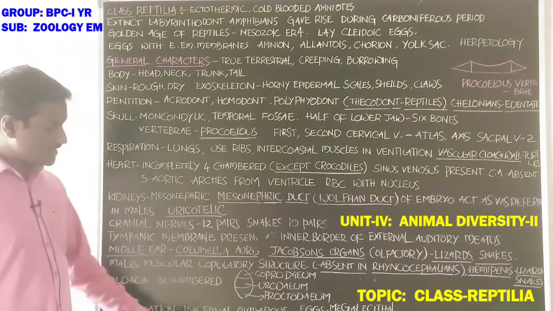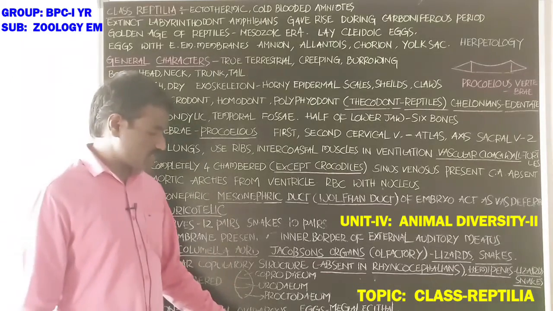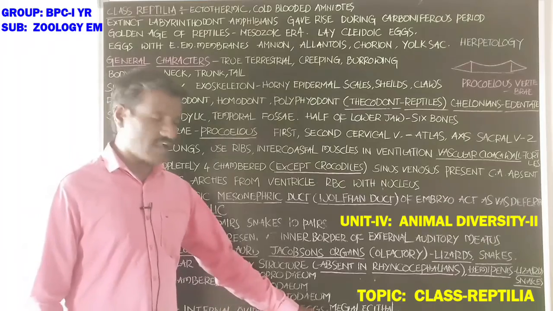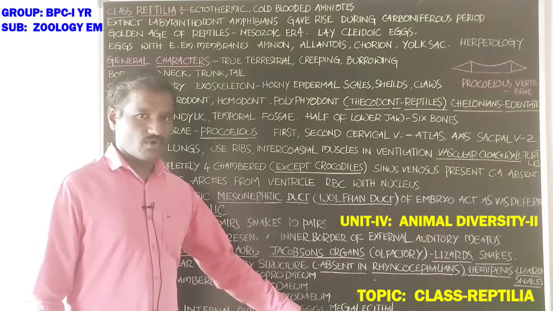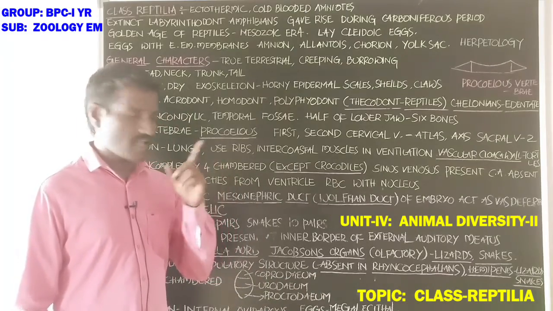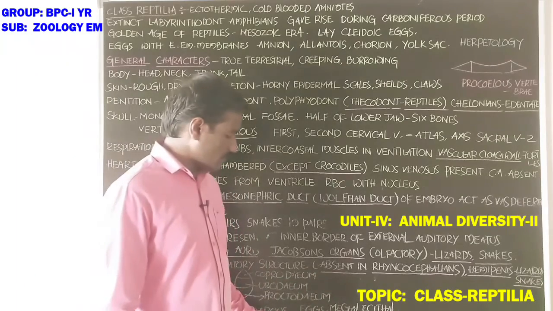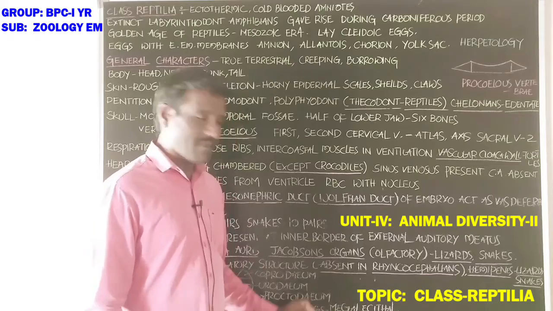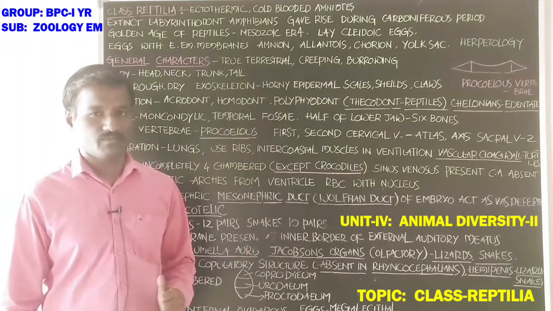Next, fertilization is internal, mostly oviparous, and eggs are megalecithal. A large amount of yolk is present in the egg, so the eggs are megalecithal.